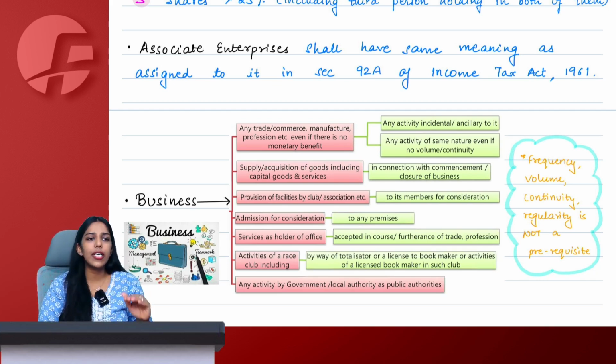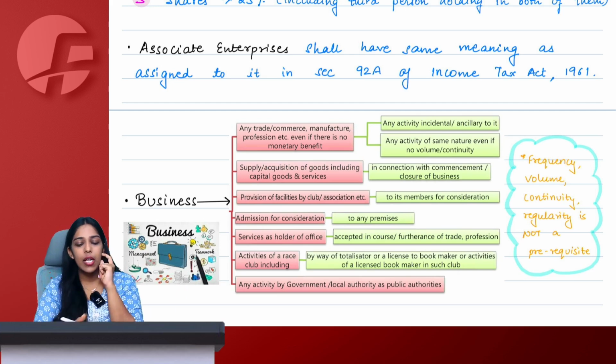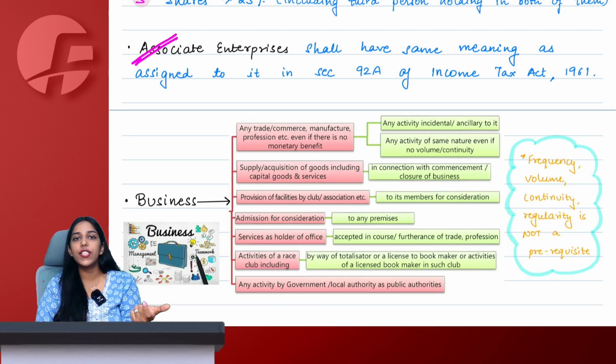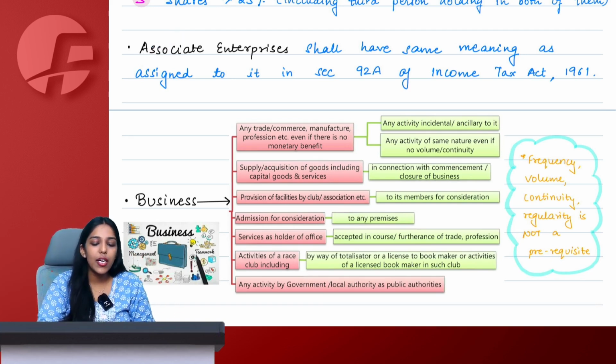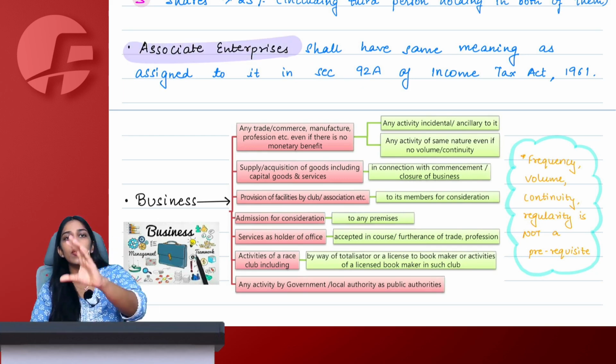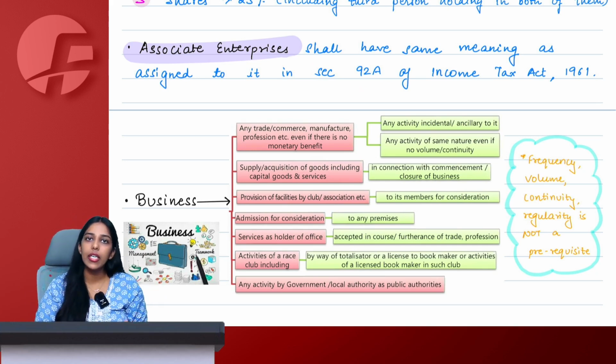However, you need not take much load, because if a question is asked with respect to associate enterprise, there is only one small provision in the entire GST which requires you to understand the meaning of associate enterprise, and there also the question or the module gives you a hint that they are associate enterprises under GST, because they are not testing section 92A here. They will test it in income tax. So you need not worry about this. You simply need to know that whoever is an associate enterprise under income tax will become an associate enterprise for me also under GST.